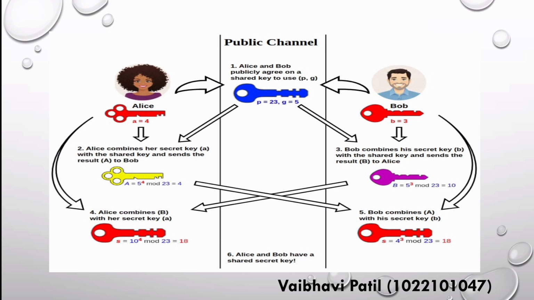The new key becomes s equals 4 raised to 3 mod 23, which equals 18. In the last step, Alice and Bob have a shared secret key, and they get the same value of the key, 18 and 18. Thank you.